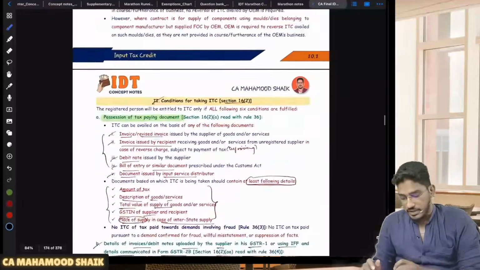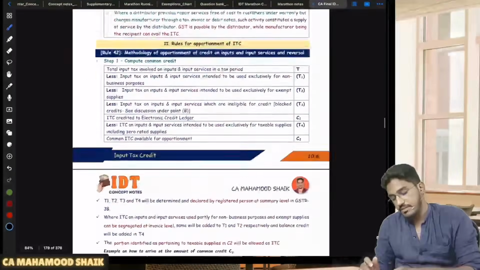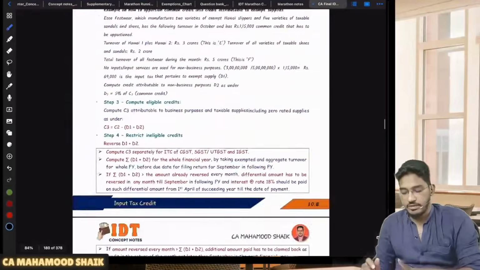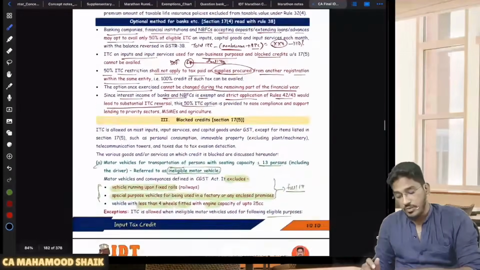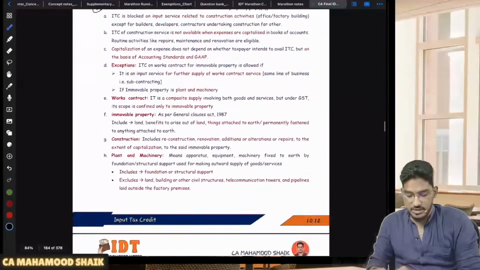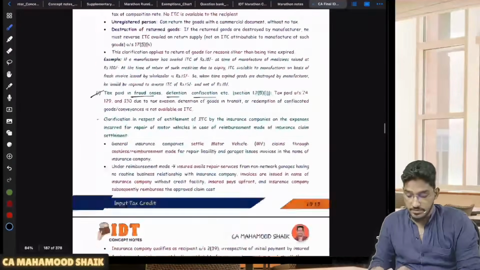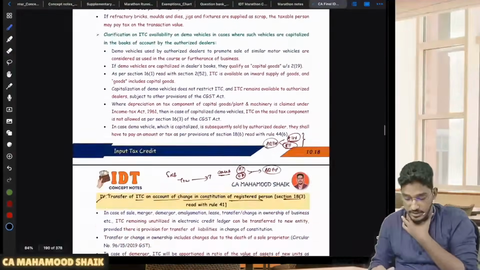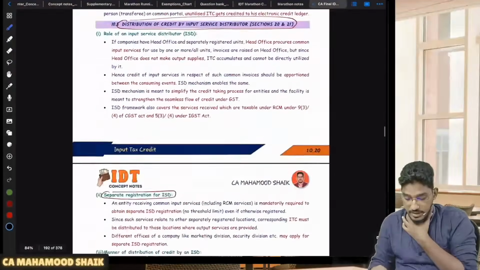So now next, we'll try to cover two concepts. One is TCS, the other one is TDS. Those two concepts we'll try to cover now. Once again, important concepts. Let us try to understand them.